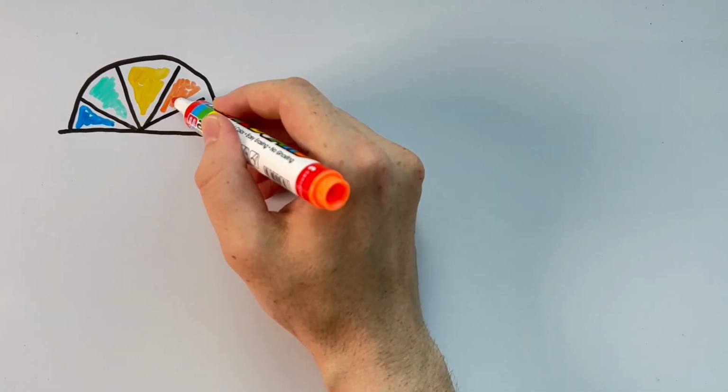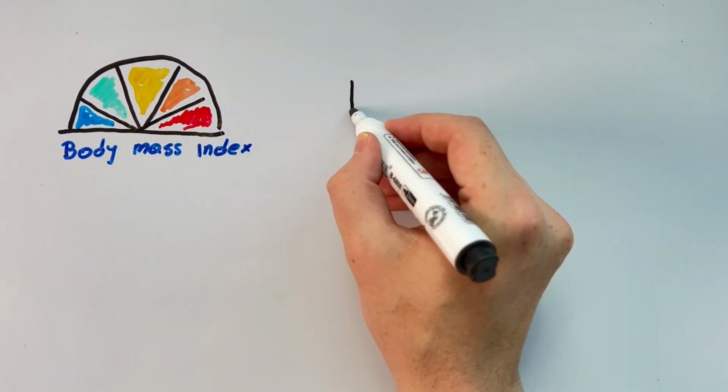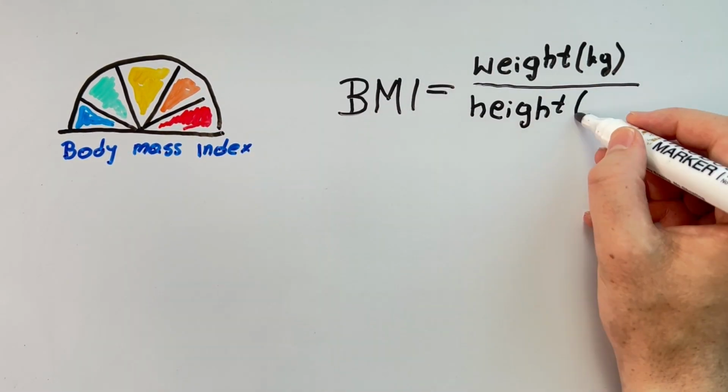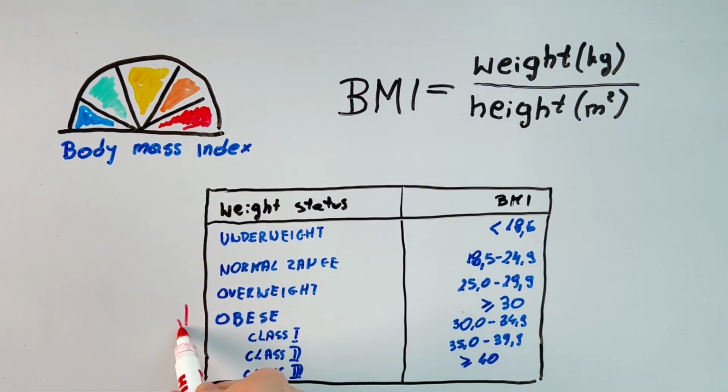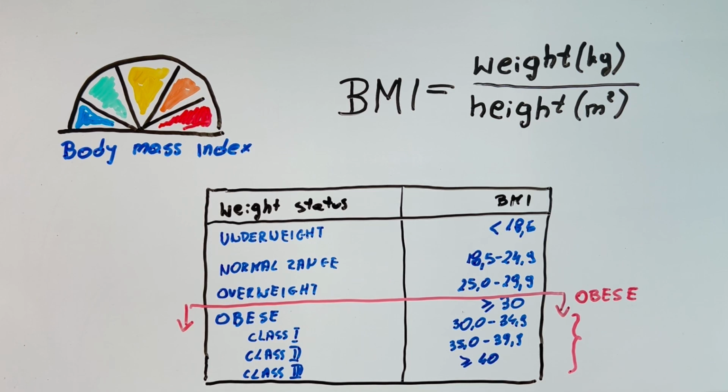Obesity is diagnosed based on the body mass index. BMI is calculated using the formula. It is represented in kilograms per meter squared. A BMI greater than 30 indicates obesity, which is then further divided into 3 classes.